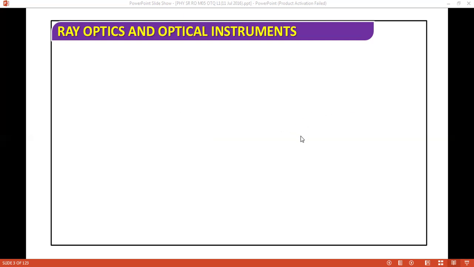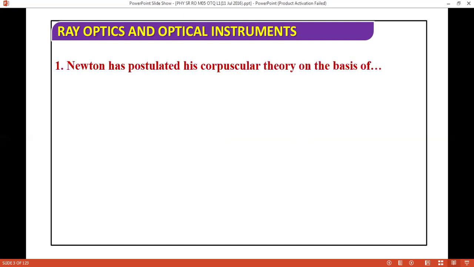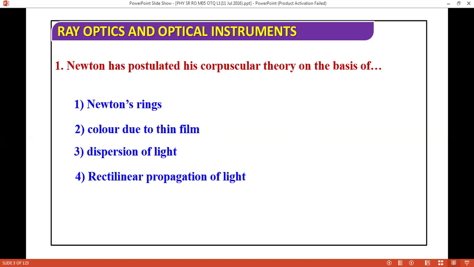So I'm moving forward. The question we have is: Newton has postulated his corpuscular theory on the basis of? Options we have: Newton's rings, color due to thin film, dispersion of light, and rectilinear propagation of light.